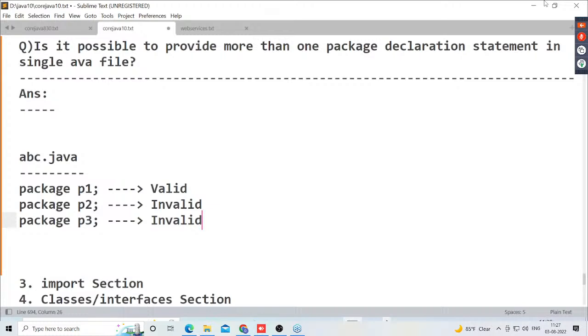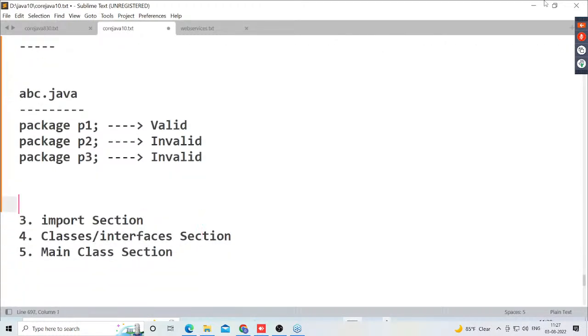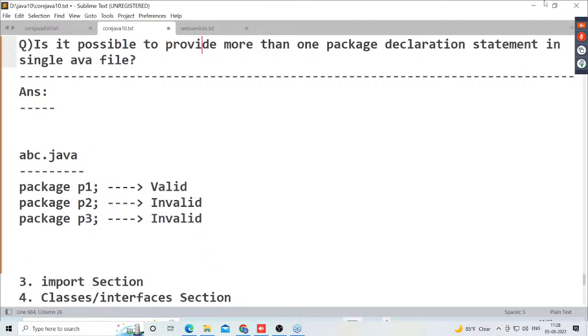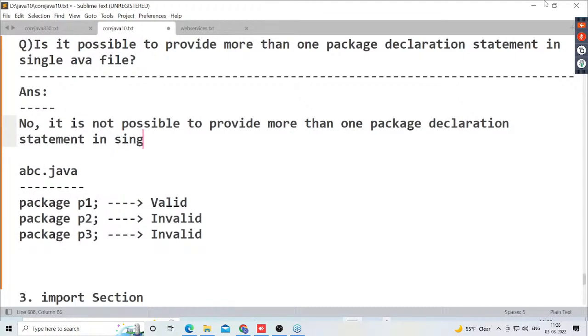No, invalid statements only. Okay, fine. One more point I'm telling here. Now tell me, what is our conclusion for this question? Is it possible to provide more than one package declaration statement in a single Java file? Possible or not possible? No, it is not possible to provide more than one package declaration statement in a single Java file.